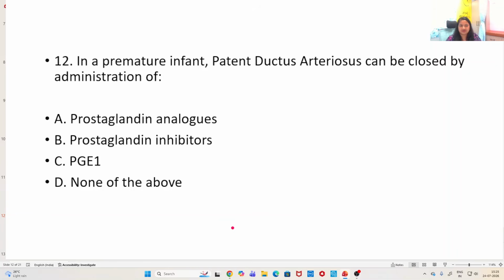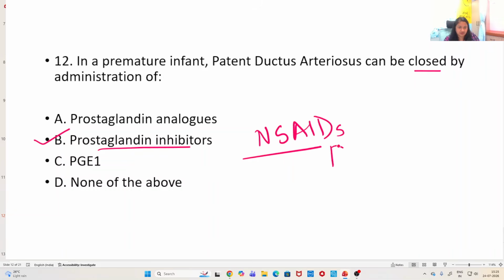In a premature infant, PDA, patent ductus arteriosus, can be closed by administration of prostaglandin inhibitors. We all know this. Prostaglandin inhibitors are what? Okay, NSAIDs. Okay, NSAIDs are prostaglandin inhibitors. So, what are the common ones that are used? Paracetamol.